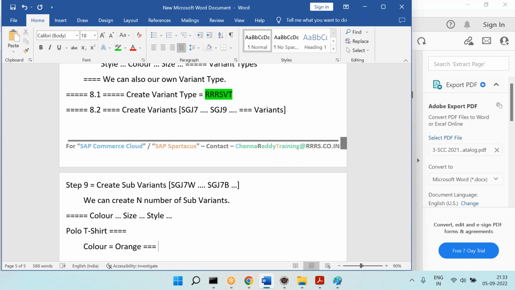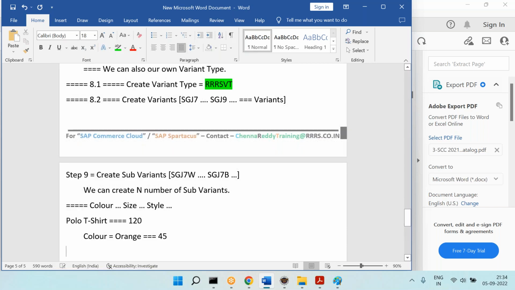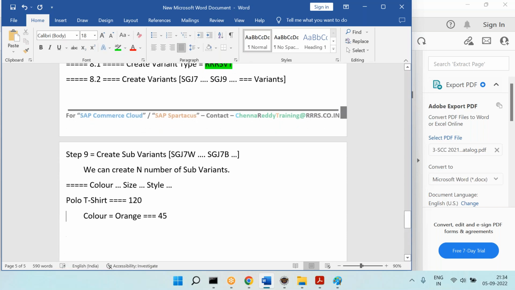With the orange color, let's say you have 45 products. Total t-shirts, let's say, are 120 total products. Under that, orange is 45. After selecting orange, then they will ask a size, right? Let's say you selected small or medium. With the small or medium, let's say they have 24.